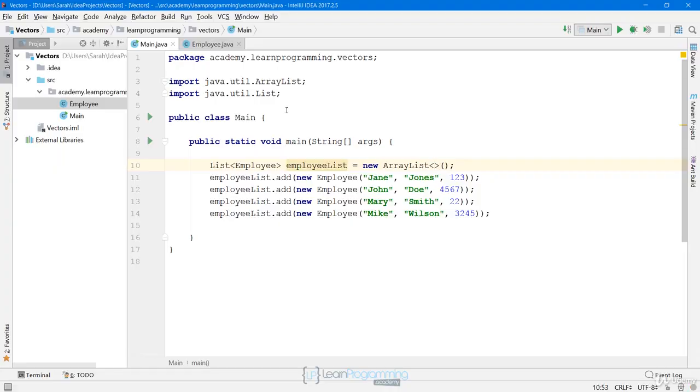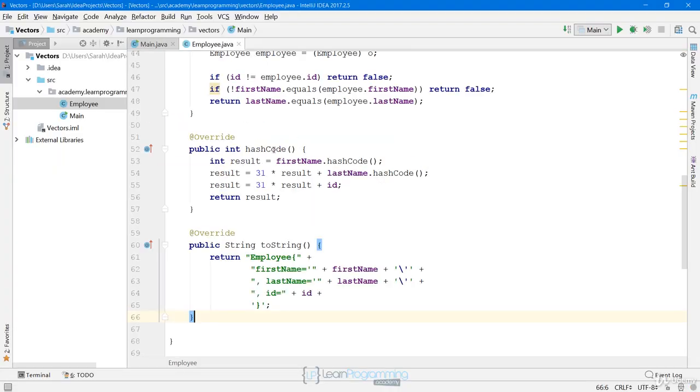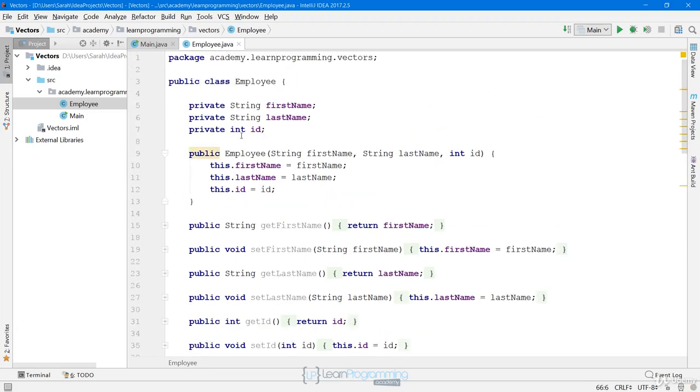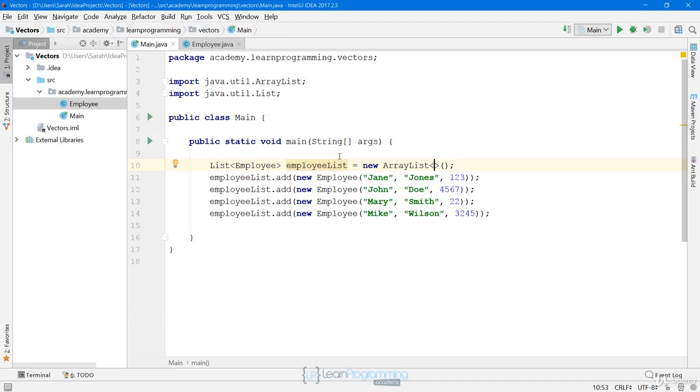I've created a project and I've added the same employee class we had in the ArrayList video. Same fields, same everything. I basically just copied and pasted it from that project. And right now I have this using an ArrayList. Now, if we want to use vector, because we're assigning this into a List<Employee> instance rather than ArrayList<Employee>, all we have to do is change this to vector.